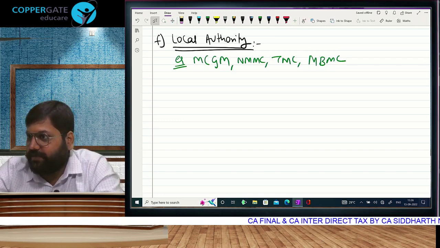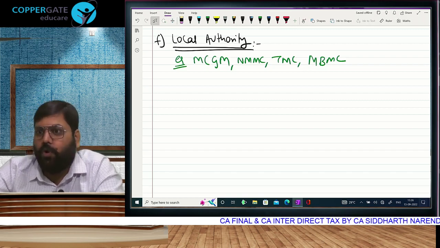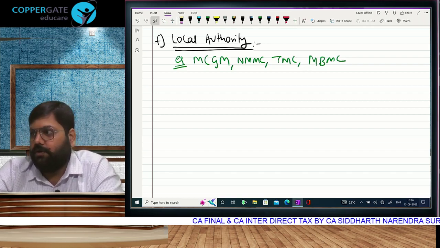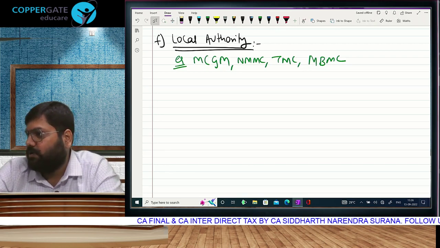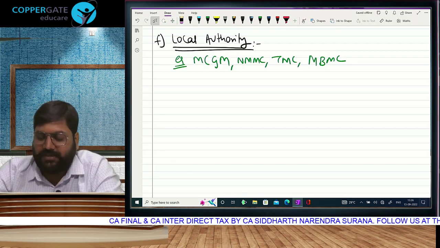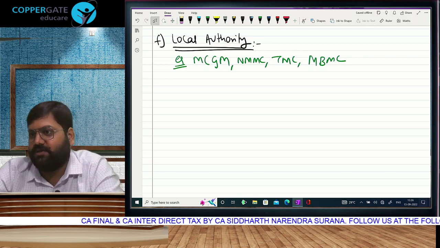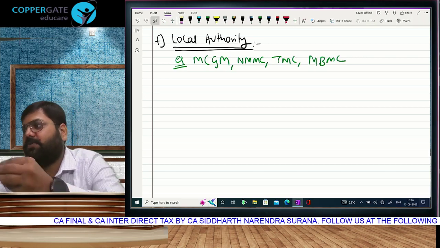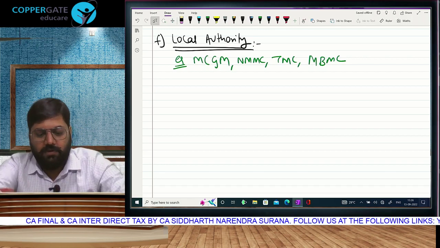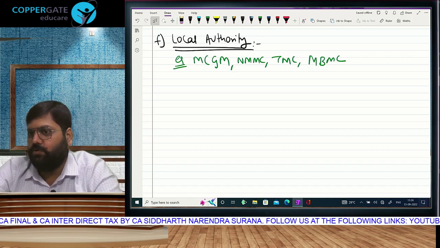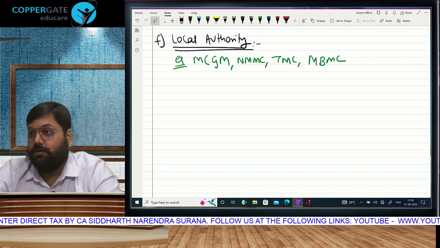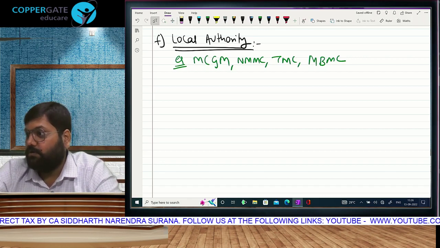Birth certificate, death certificate you want, you have to go and take it from the local authority. They charge money based on the number of copies you are asking for. Especially in death certificate cases, you have to show your relation with the deceased. I am a family member, only then they give you the death certificate. Otherwise, they don't allow it. For a funeral, you go and buy wood.